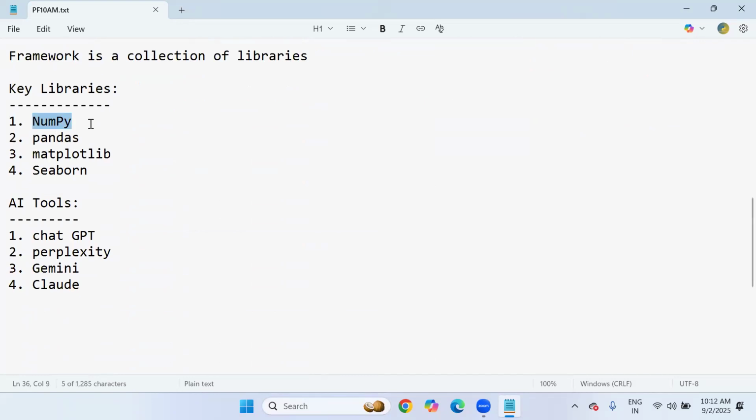But in this batch, I'm going to include key libraries, the most important libraries for data analysis programming: NumPy, Pandas, Matplotlib, Seaborn also. Along with the basic libraries of Python, these specialized libraries I'm also including in this course. And along with that, I'm going to explain ChatGPT, and how to use Perplexity, Gemini, Claude. These are AI tools, because nowadays every developer must be aware of how to use AI tools for better code optimization or a faster rate of application development in reality.